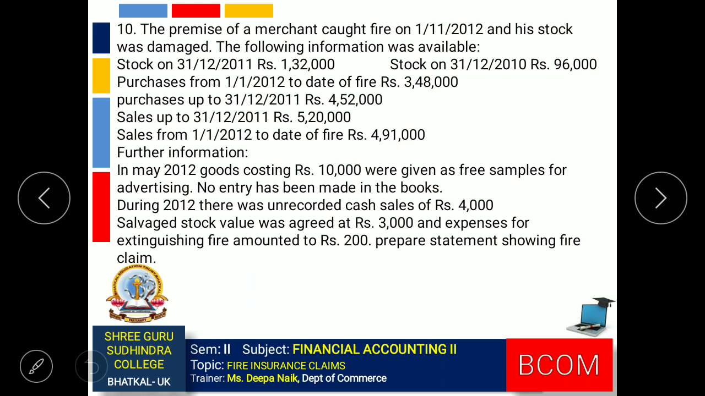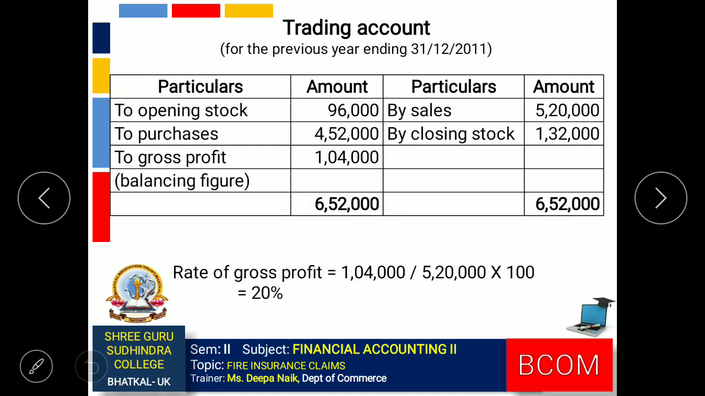There were goods worth rupees 10,000 which were given as free samples. These goods given out as free samples have to be adjusted in the amount of purchases. Again, there are unrecorded sales which have to be adjusted in the amount of sales. Let's look at the solution.